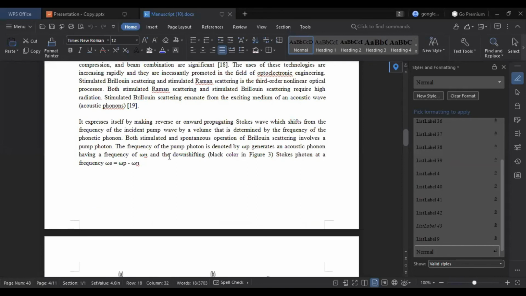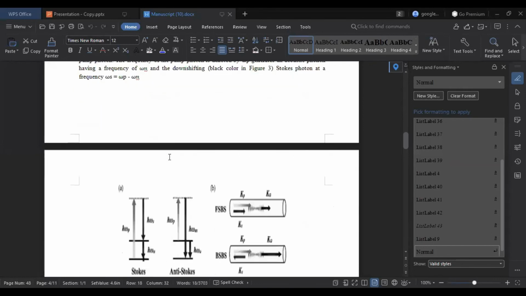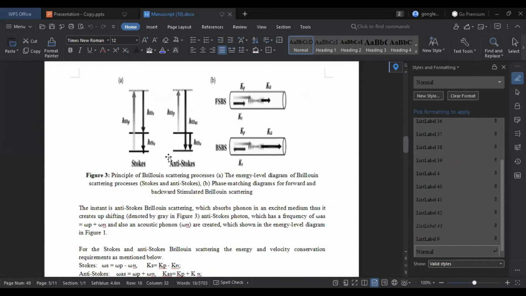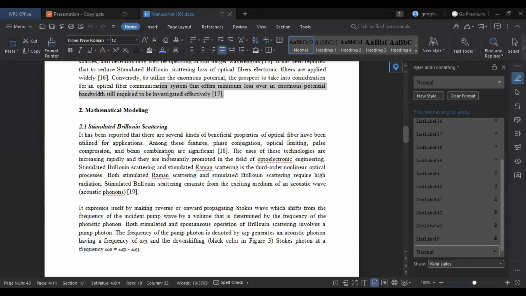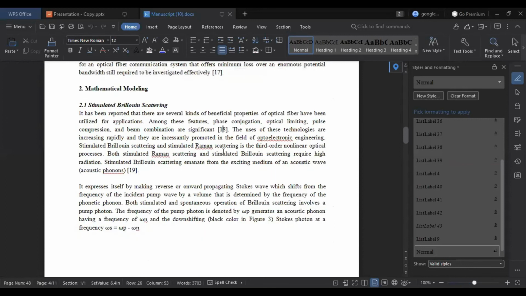So what I have done, actually a lot of studies have been done on wavelength and operating frequencies on the losses. When I went through a lot of literature, I found that the effect of optical fiber diameter has not been studied yet. So this is the research problem, okay?